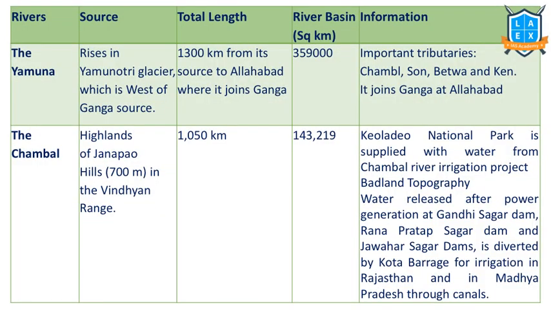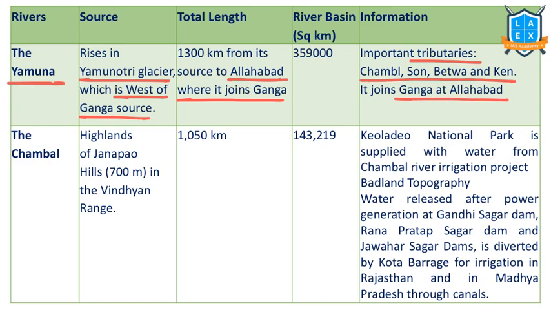Let's understand its tributaries, starting with the Yamuna river. It rises in the Yamunotri glacier, which is west of the Gangotri glacier. It meets the Ganga river at Allahabad, which we call Prayagraj now. It is one of the biggest tributaries of the Ganga river. Its important tributaries include Chambal, Son, Betwa and Ken. It joins the Ganga at Allahabad.